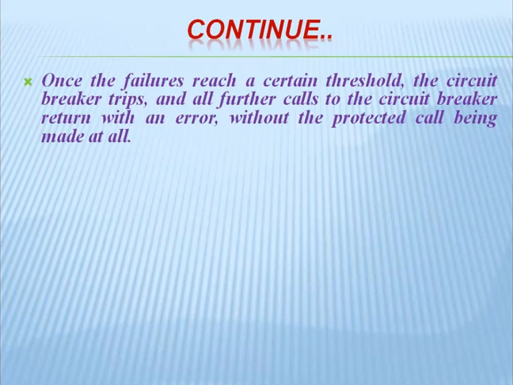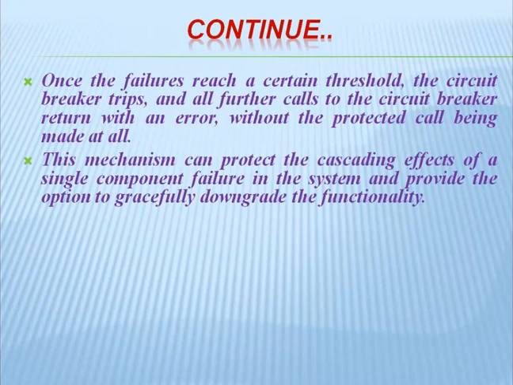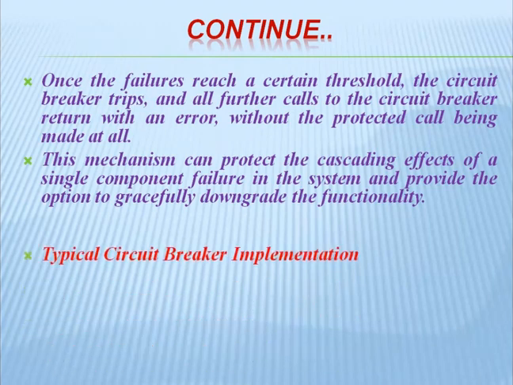So once the failure reaches a certain threshold, the circuit breaker trips and all further calls to the circuit breaker return with an error without the protected call being made at all. There is a time bound we have mentioned in the circuit breaker. Once that time is reached, the circuit breaker trips and all further calls return with an error message without the protected call being made at all. This mechanism can protect against the cascading effects of a single component failure in the system and provide the option of gracefully downgrading the functionality.